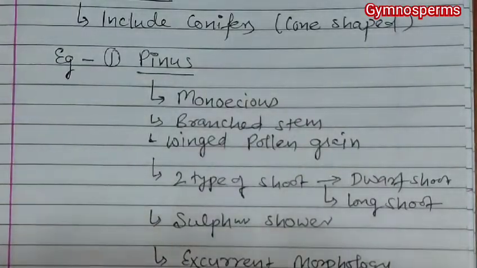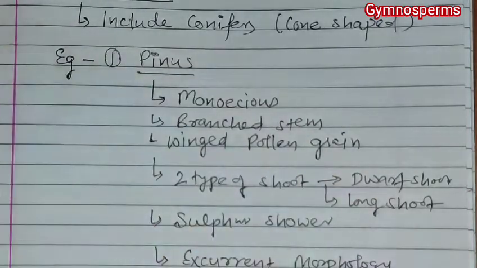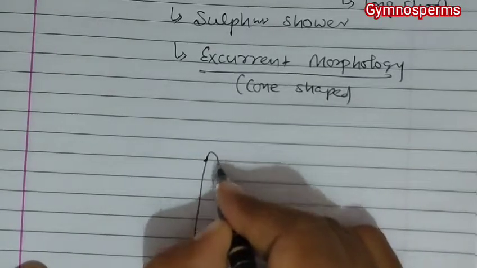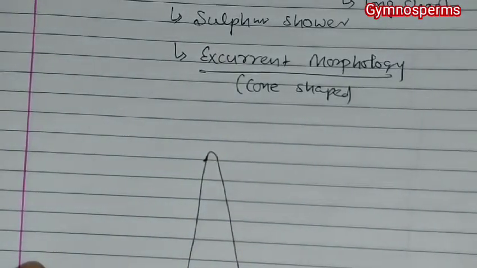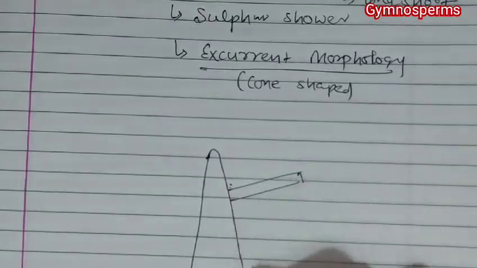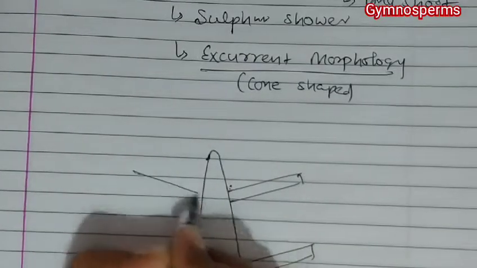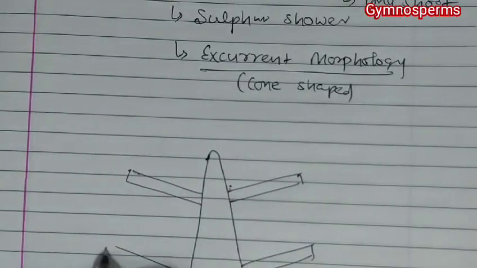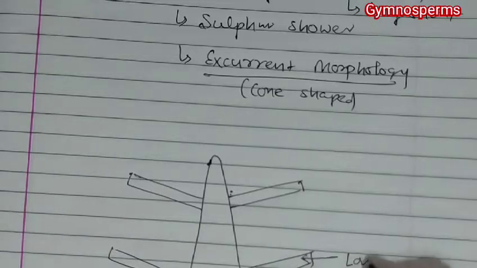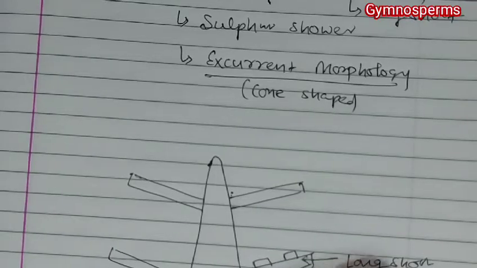Okay, so if we talk about Pinus and do a rough diagram of Pinus, we will come to know that Pinus looks somewhat like this, and it has some branched stems. Over the stem they have a long shoot, over which you will find dwarf shoot like this.